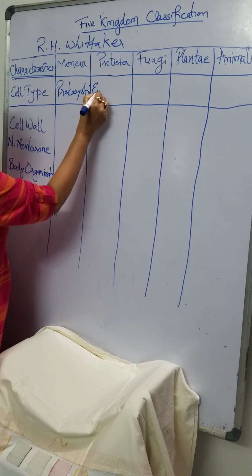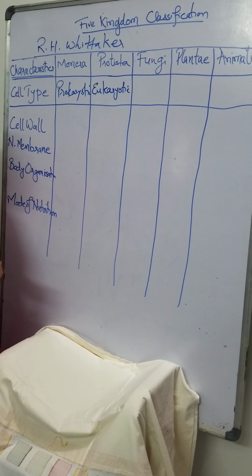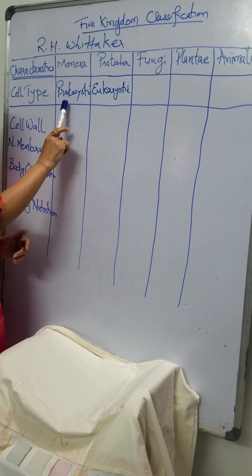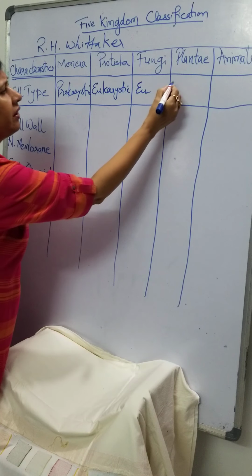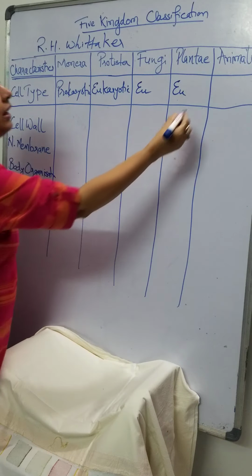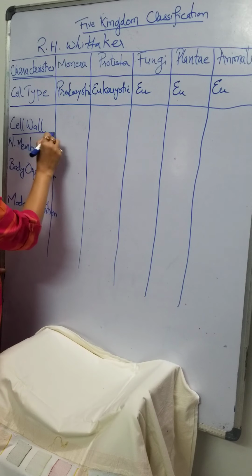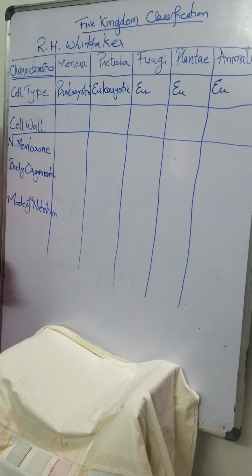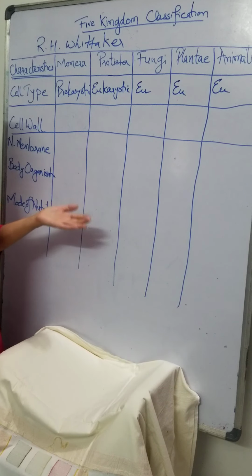So the next one, Protista, has all the organisms which are eukaryotic, and once this eukaryotic has started, it will not go back to prokaryotic. Now it has to be eukaryotic from there on. So fungi also eukaryotic, Plantae also eukaryotic, and Animalia also eukaryotic. Okay, then let's see what is the difference in their cell wall. As you see, Linnaeus said that all the organisms having cell wall fall under plant kingdom. But see, we have different types of cell wall compositions.